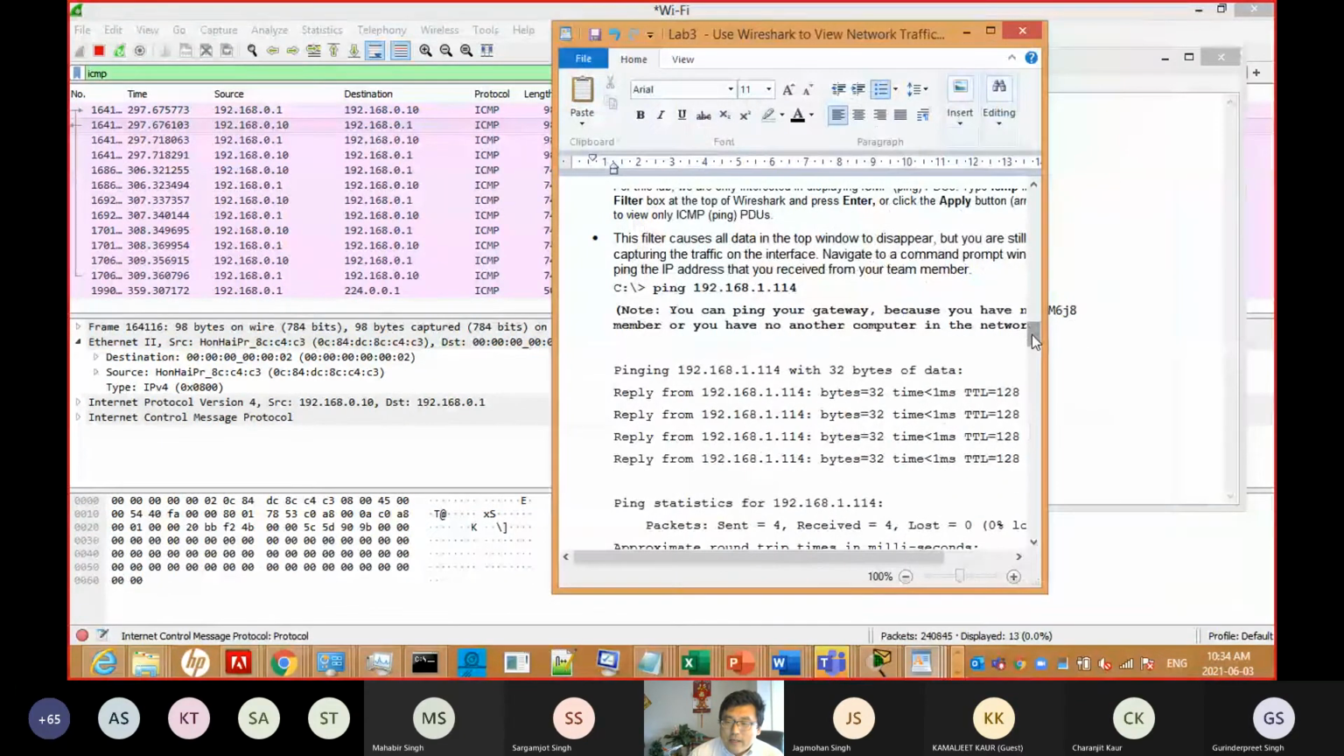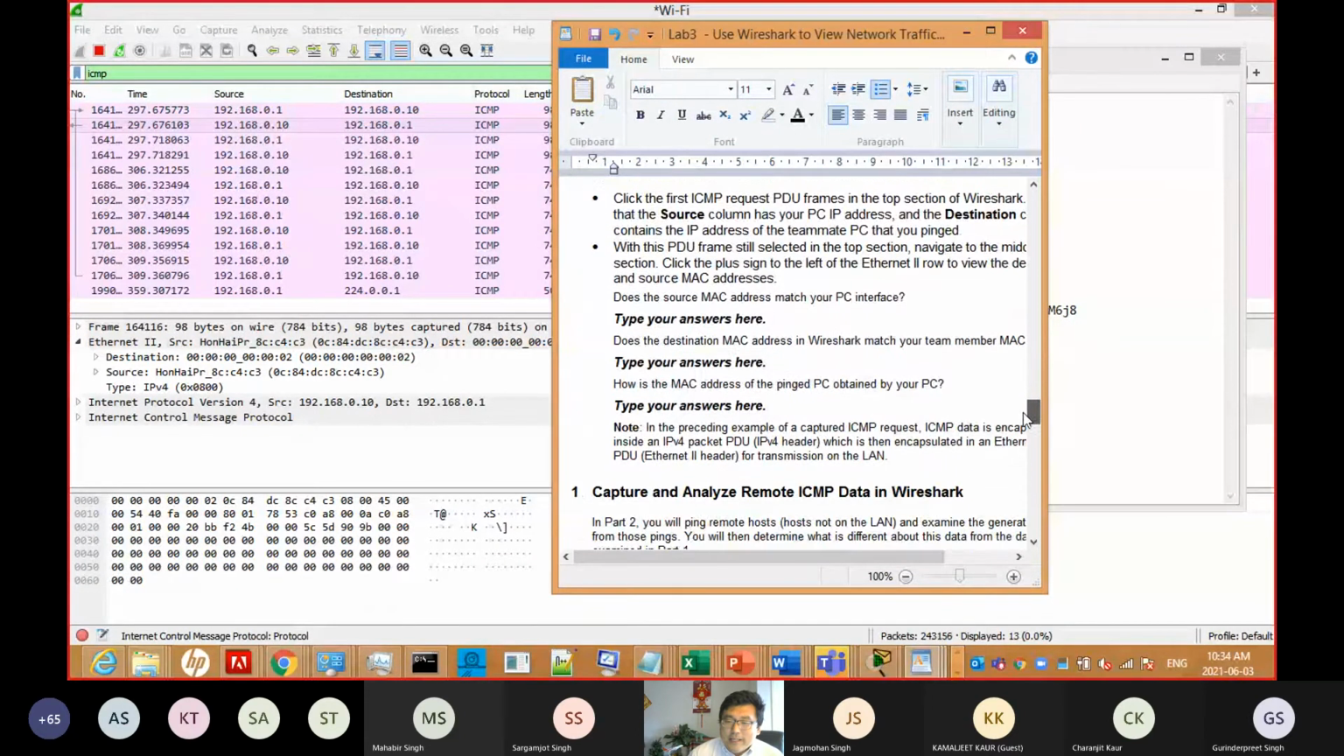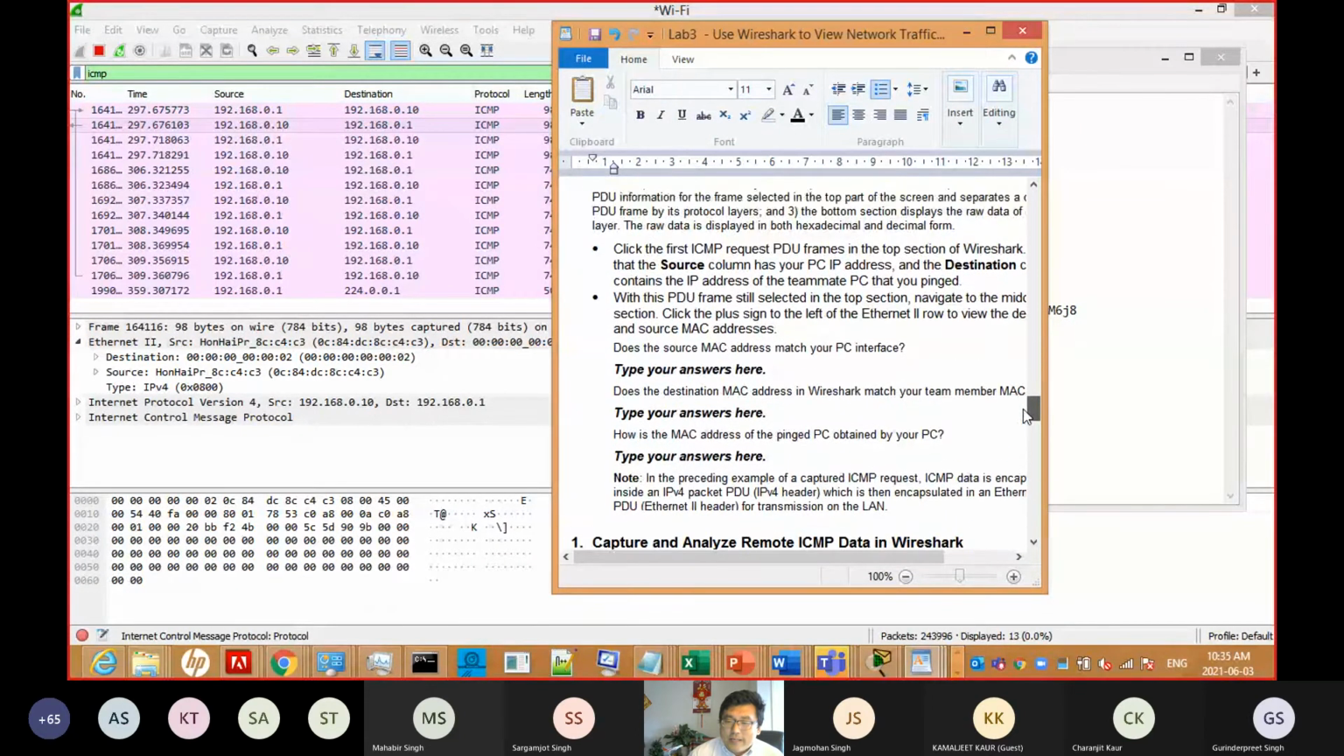After the ping, you should find something, and you need to answer your questions. Firstly, does the source MAC address match your PC interface? Yes, because you can see this one, 0C84, matches my MAC. So this is yes. Of course, you need to type and test yourself and answer the question. So you give the yes here.